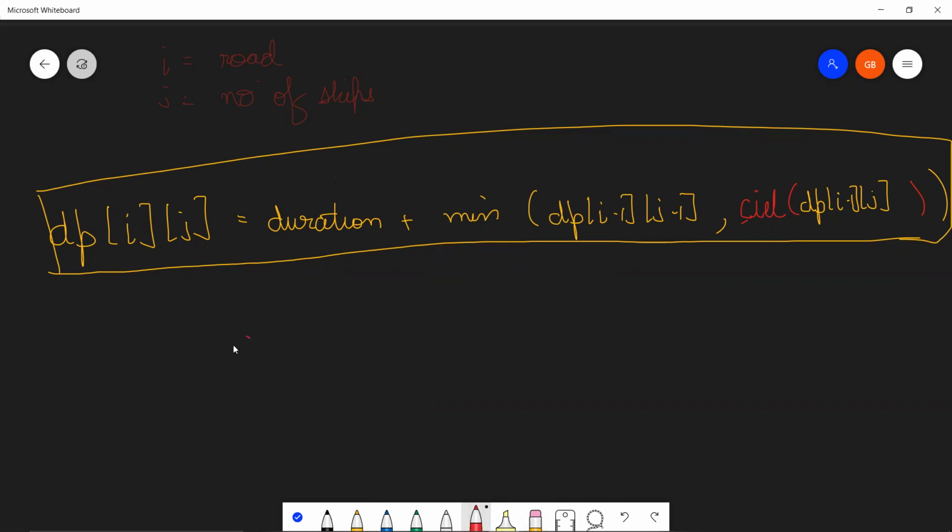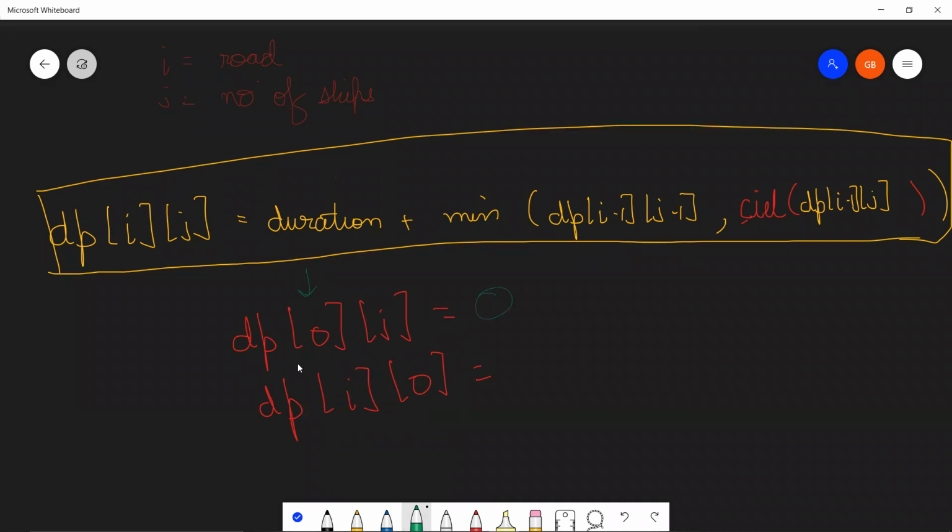So you'll be beginning from the states where DP[0] and all the possible skips, and DP[i] for all the possible roads and their zero skips, right? So let's quickly discuss what you're going to put over here. Let's consider this case over here, DP[0][number of skips]. What was this dimension over here, guys? This was the number of roads, right? So I am basically saying there's no road, zero number of roads. So what will be the answer?